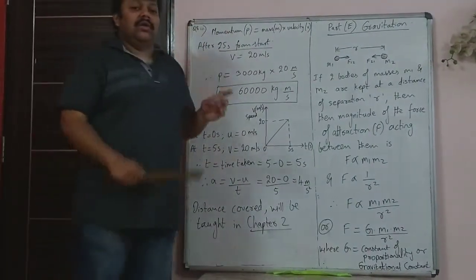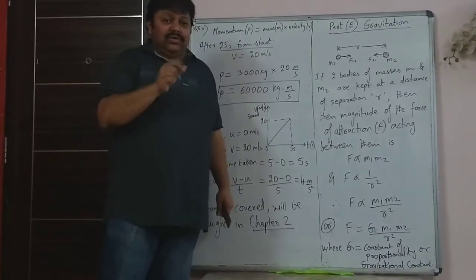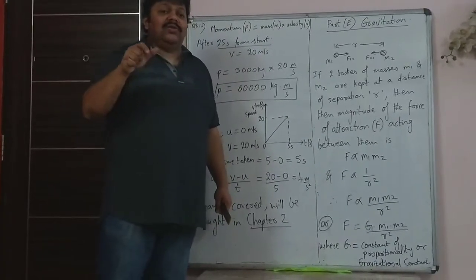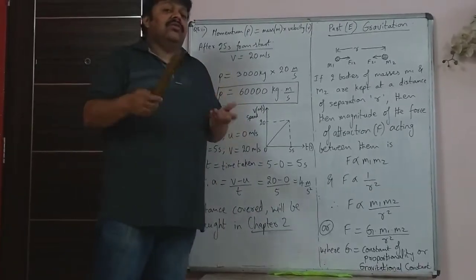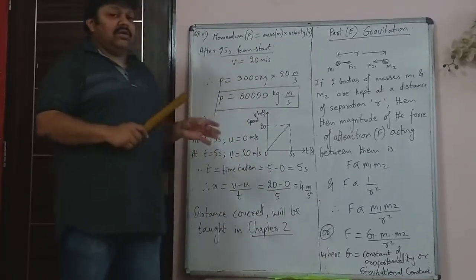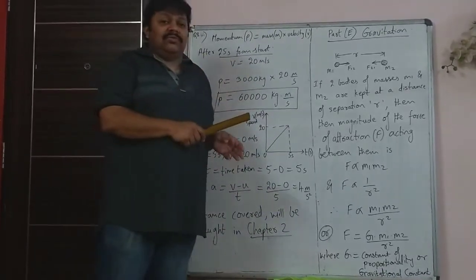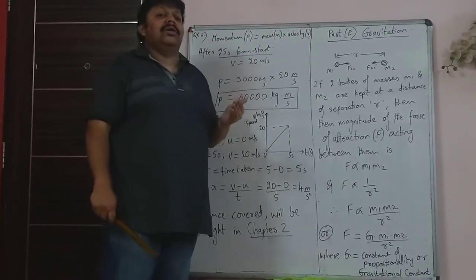In Newton's second law, I told you that the constant of proportionality was k. So first you wrote the equation as F is equal to k into ma, and then after that you wrote k is 1. Scientifically, it was seen that force is defined in such a manner that the value of the constant of proportionality is 1.